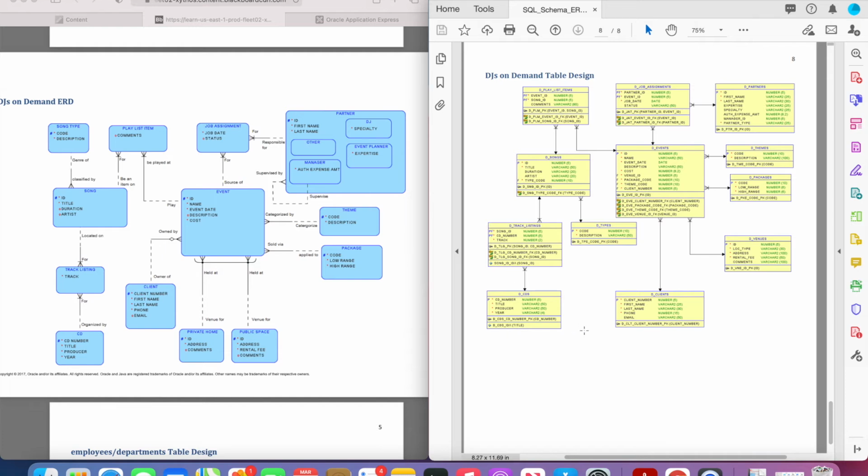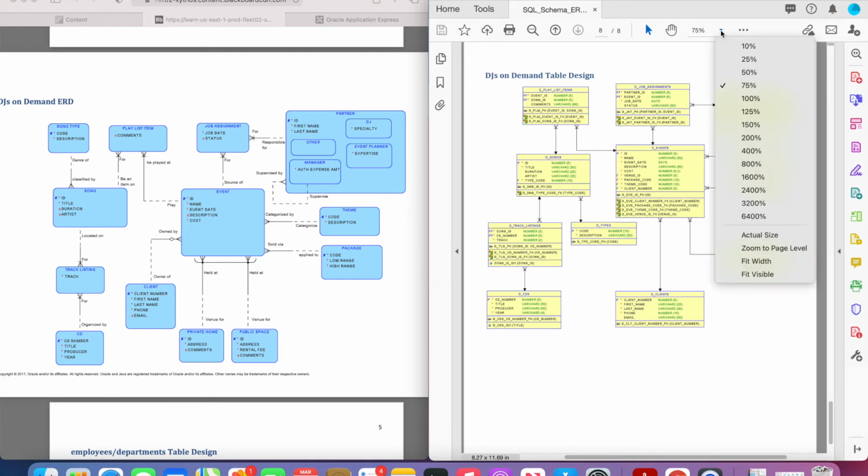Again, it's just about the same as the last one. What's different about this one is also the subtypes, of course, how the subtypes are handled.